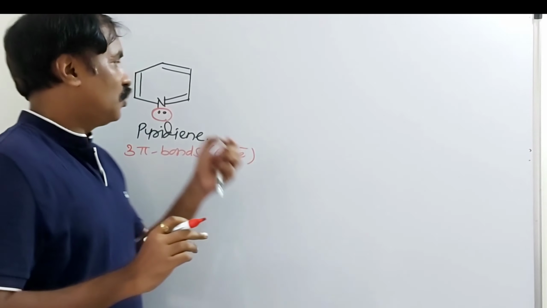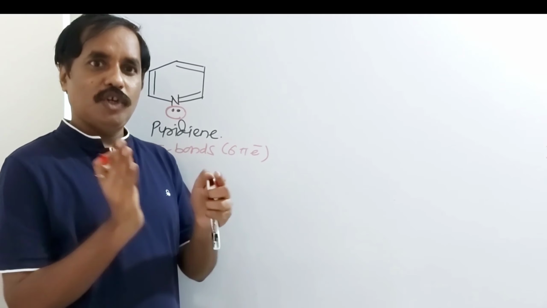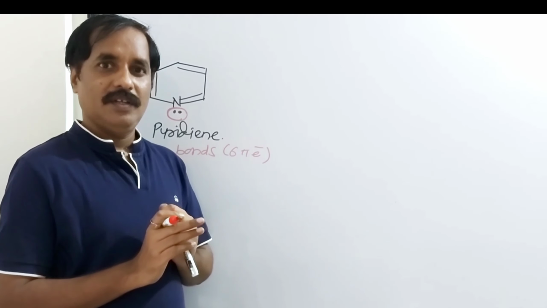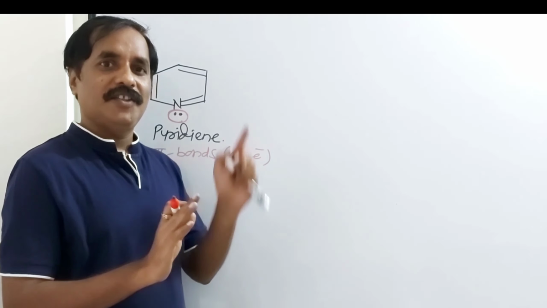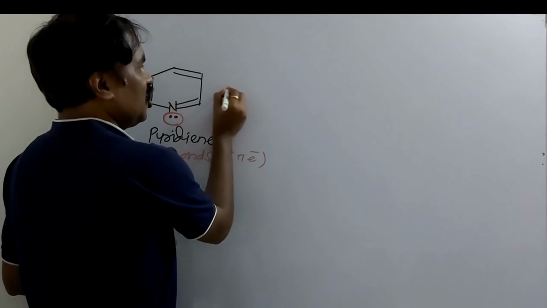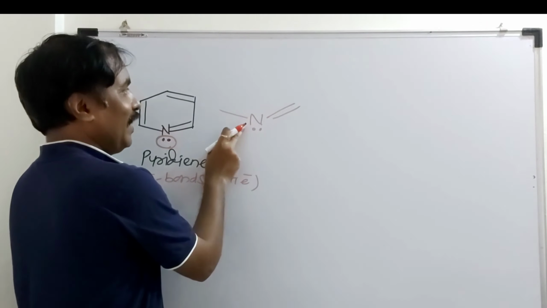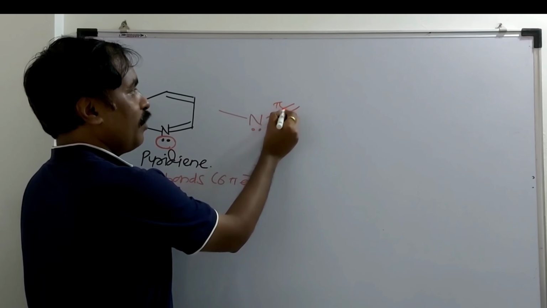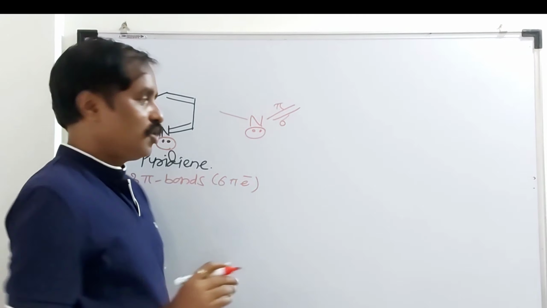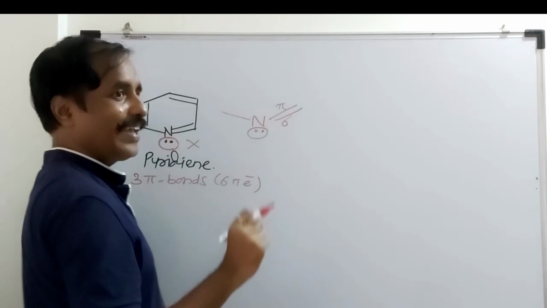Isn't it? So this lone pair of electrons is present on a nitrogen having a multiple bond. It should be in conjugation with a carbon-carbon double bond, carbon-nitrogen double bond, etc. Then we have to take it. Otherwise, don't consider this lone pair in the calculation of Hückel's electrons. Here, the situation is like this. Here it is a lone pair. To this nitrogen there is a multiple bond, here it is sigma and it is a pi. And this lone pair is not present in conjugation. So don't consider these two electrons in the calculation of Hückel's electrons, and this is not a Hückel's pair.